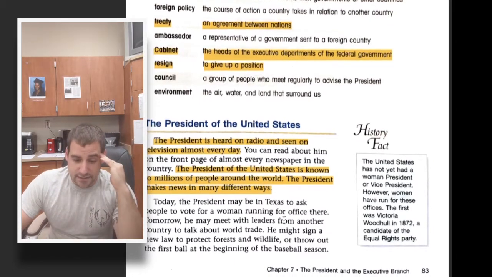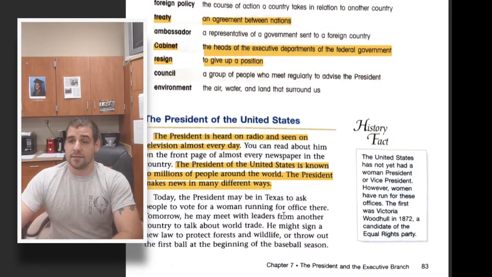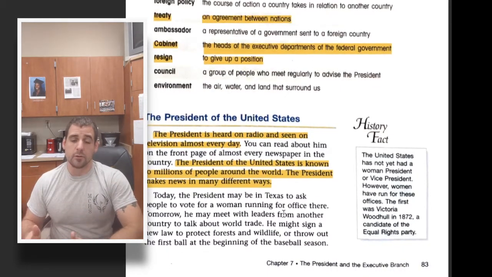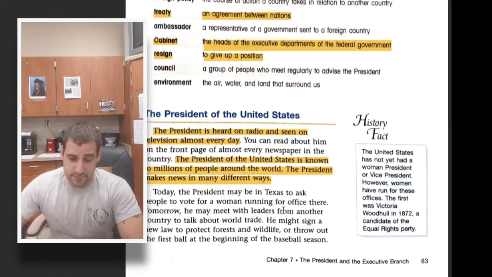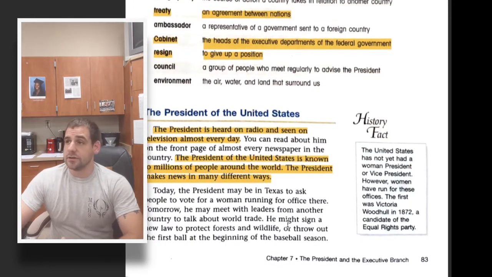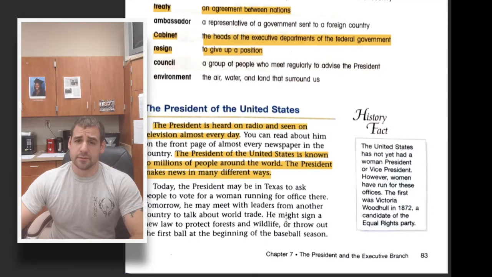He might be in Texas, speaking up someone who's running for office. You can see that a lot. Donald Trump does that frequently, where he goes to try to hype up people who he wants to support and help get reelected. They can be called to do ceremonial things like throw out the first pitch at a baseball game or be at a brand new opening of a business. They can also be called for more serious things too.